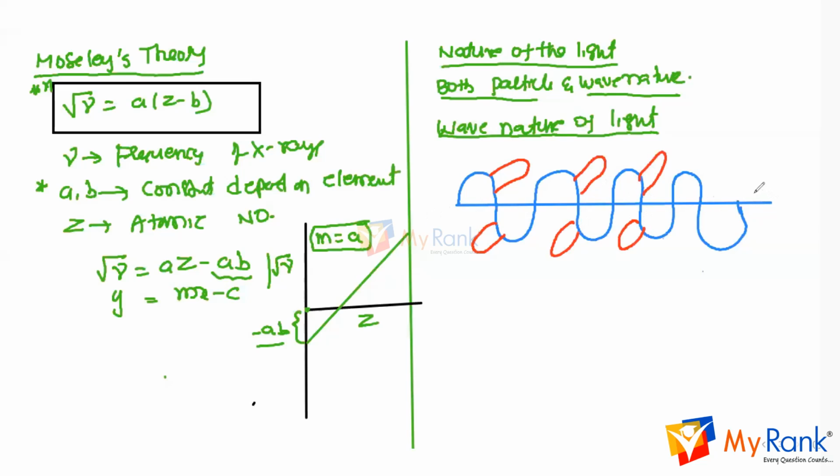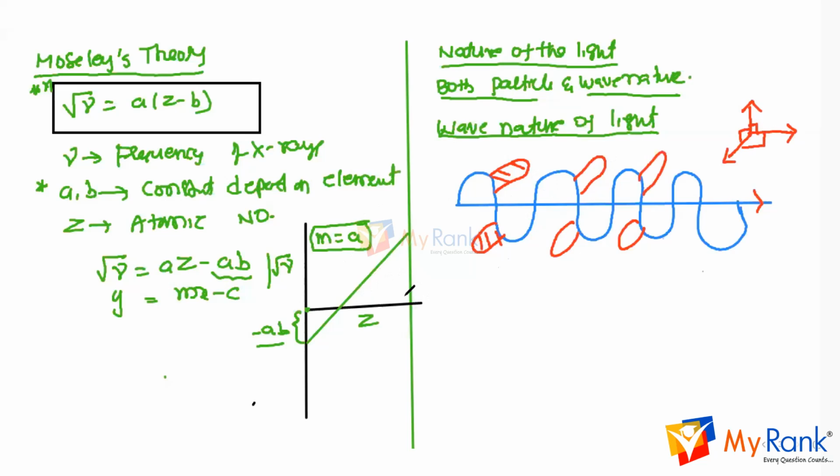And this is the direction of propagation of light. Light is propagating in this direction, and this is the electric component, this is the magnetic component. These three are mutually perpendicular to each other. Please remember: one is the direction of propagation of light, one is the magnetic component, and the third one is the electric component.